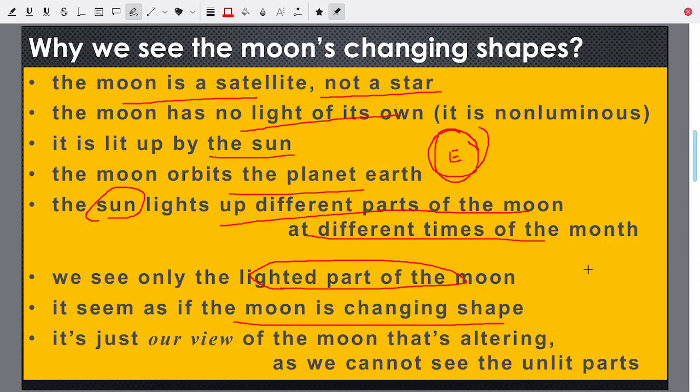The moon is not changing the shape. What is changing is the part which you can see. Sometimes you can see only a little, sometimes you can see more, sometimes you can see the full moon, sometimes you cannot see the moon at all. So it depends on whether the light falls on the moon or not. It is just our view of the moon, how much you see, how much part is lighted and how much part is in the dark and you do not see. So that will change, your view will change.